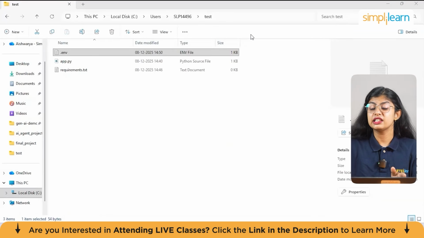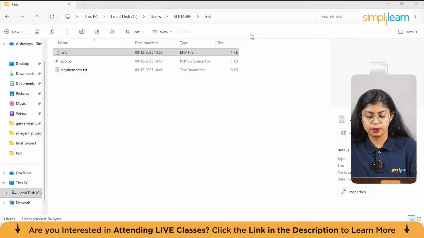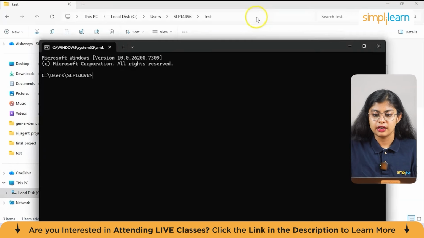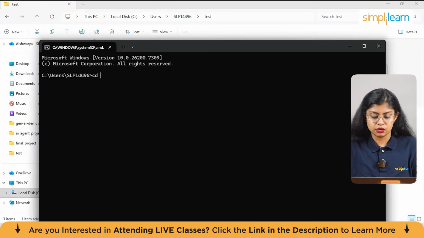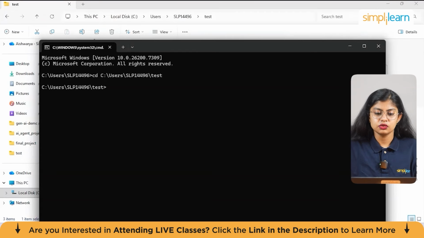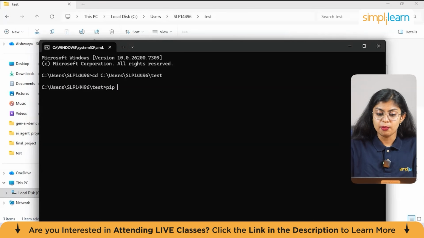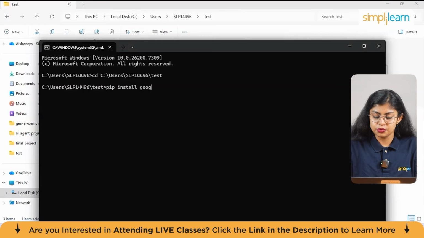Now after getting the key, the next important part is to install Google Generative AI. For that, open command prompt and open your folder over there. So it's cd, the location, and enter. It will navigate to the folder, and then the code to install Google Generative AI will be pip install google-generativeai, and I'm giving a particular version with this.